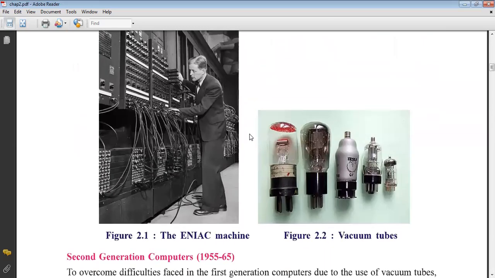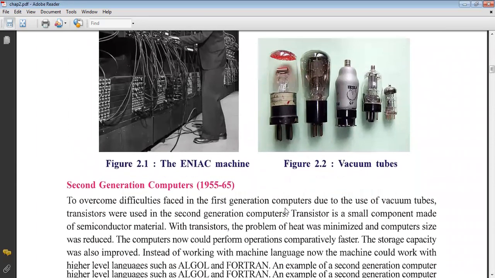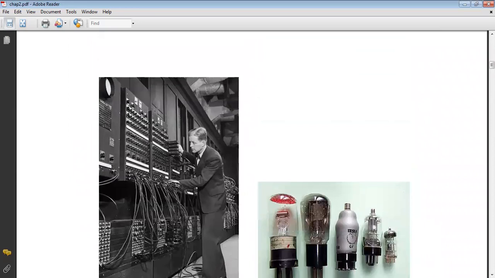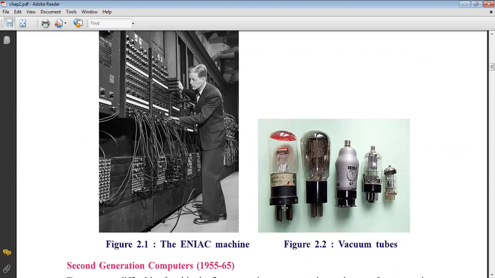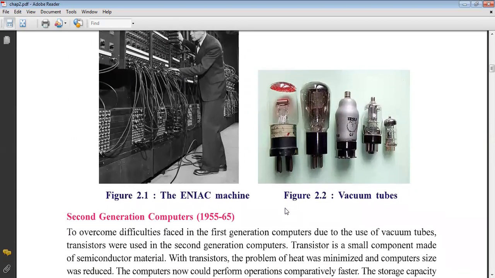See, this is the ENIAC machine, figure 2.1, the first machine to calculate without human intervention. And these are the vacuum tubes. They take up very much space. So I hope the first generation of computer is clear. You remember only two things: the first generation of computer used vacuum tubes, and the duration of the first generation of computer is 1945 to 1955.